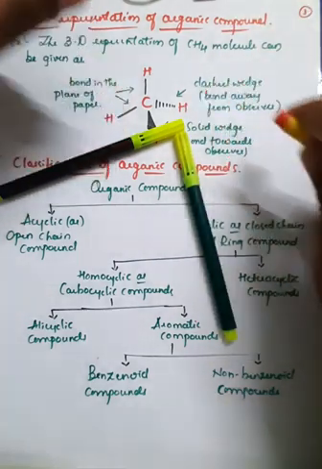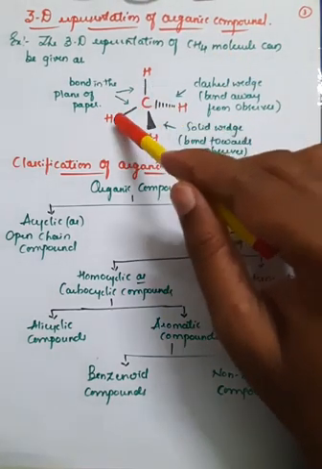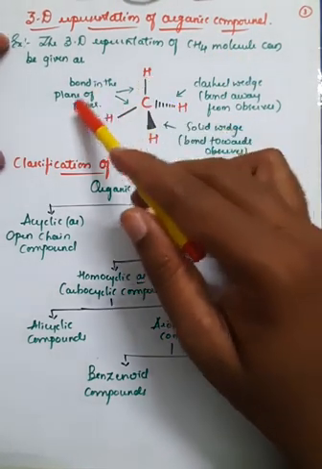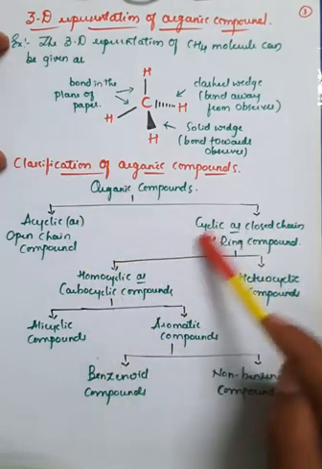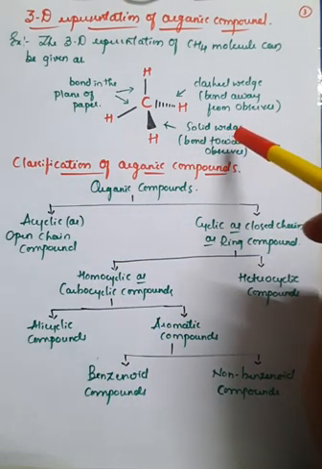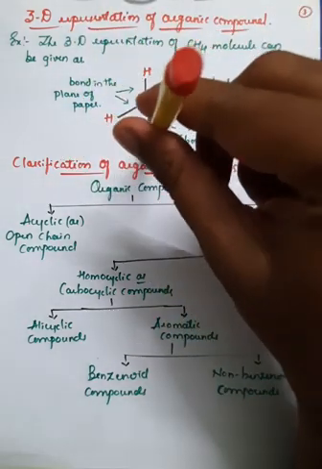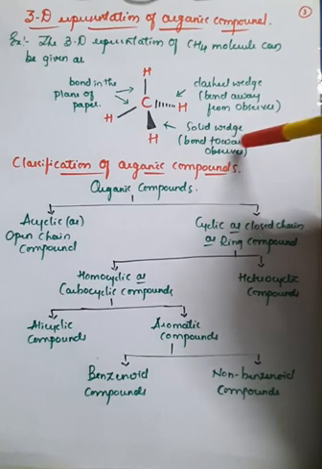So therefore the structure of the molecule is like this. Two hydrogens are bonded with single bonds in the plane of the paper, and one solid wedge is bonded, a bond towards the observer, which means it's coming out from the plane.